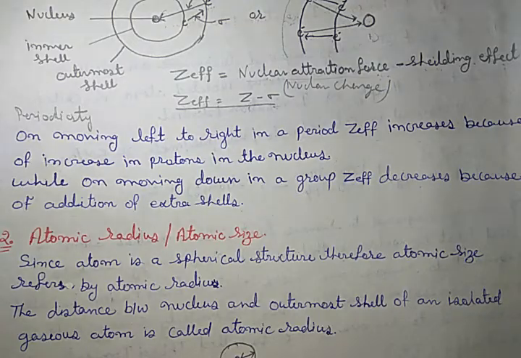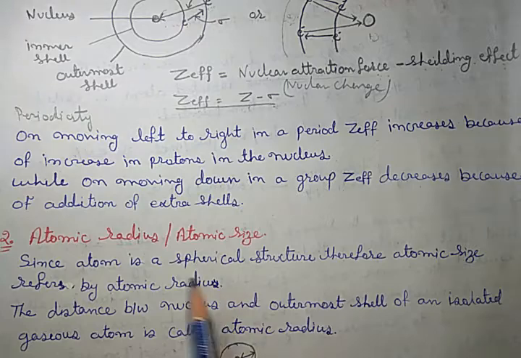Now the second property is atomic radius or atomic size. Both are the same. Why? Because an atom is a spherical structure. Therefore, atomic size is referred to by atomic radius. Because if we consider the size of a spherical structure, then most of the things are constant, only the radius is variable. Okay, so clear?